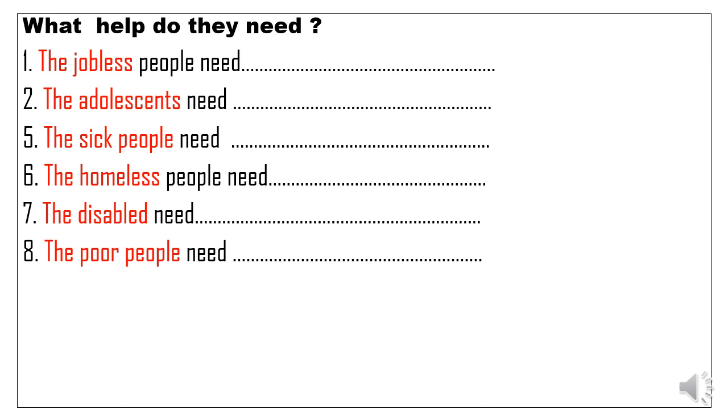So your task, please, is to jot down some ideas, some suggestions for these people. Let me help you with the last one. For example, the poor people, I think they need money. So I'd like you to brainstorm some ideas to help these people.